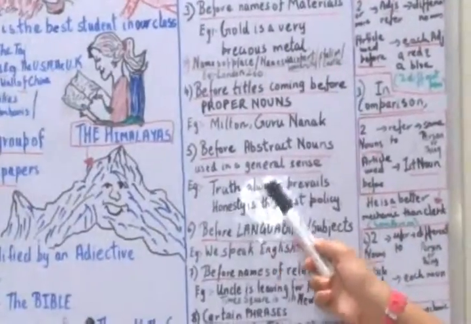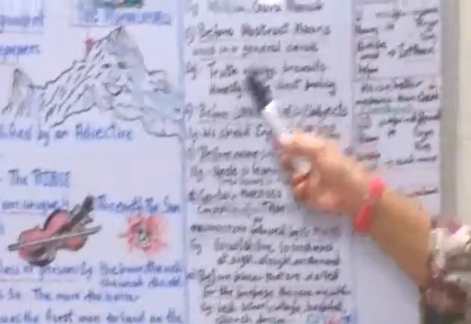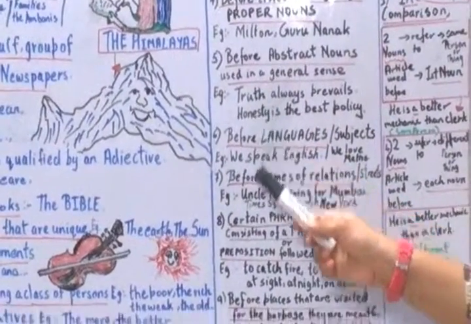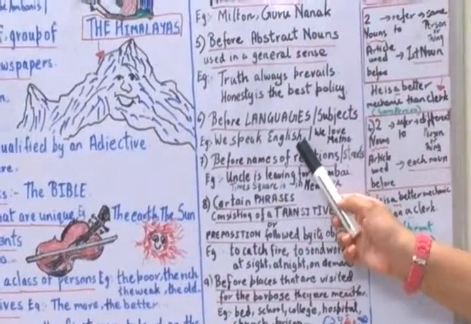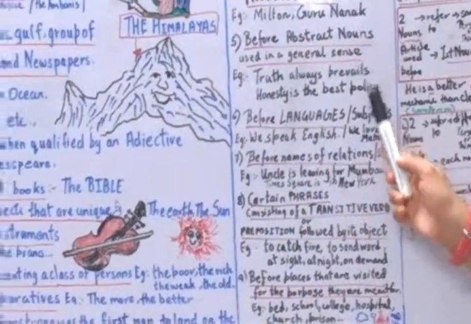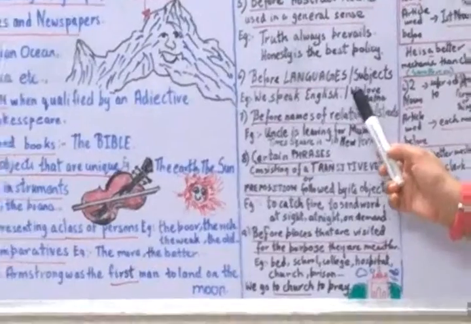Like truth always prevails. Truth is an abstract noun. Honesty is the best policy. You cannot add any article before the abstract noun. We cannot use any articles before languages, like we speak English or I am speaking English. Or we cannot use articles before subjects, like we love maths.